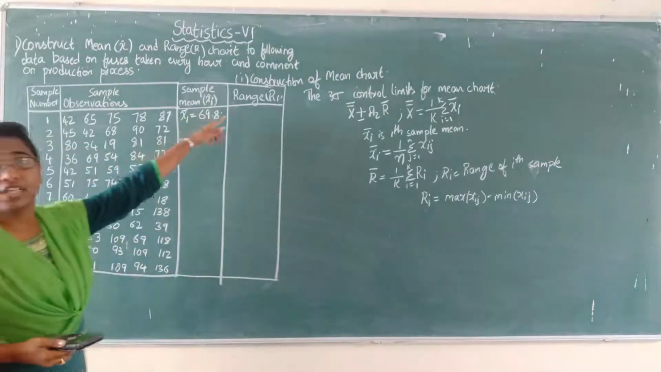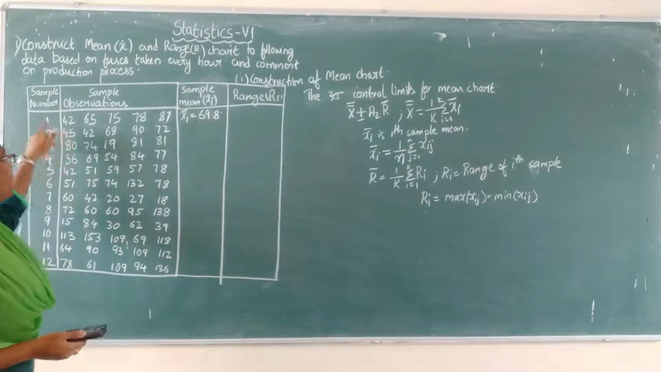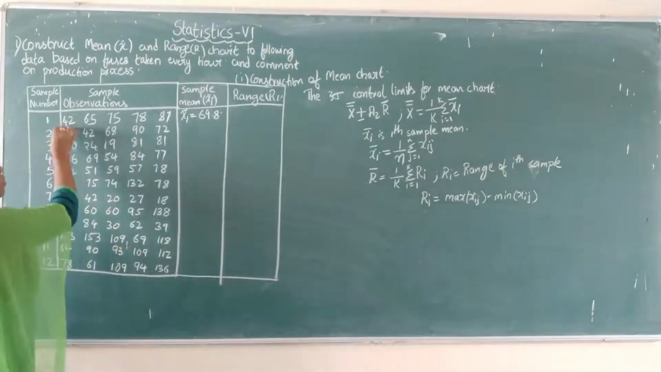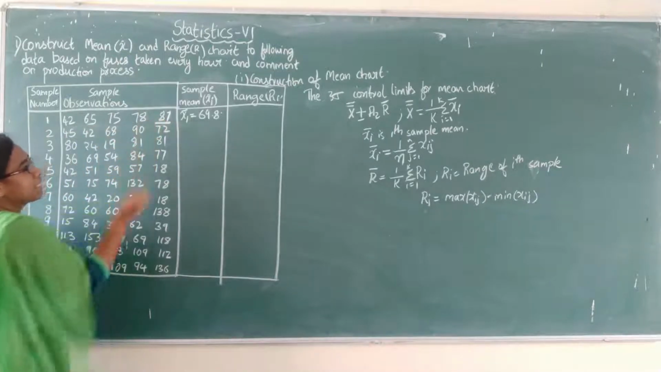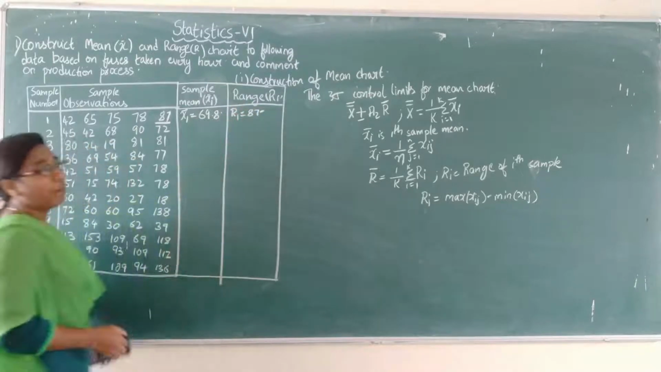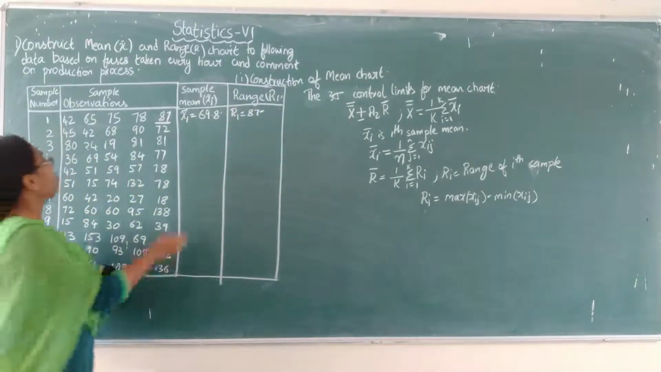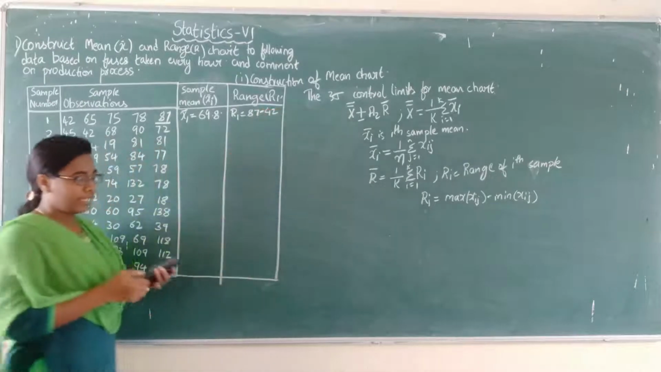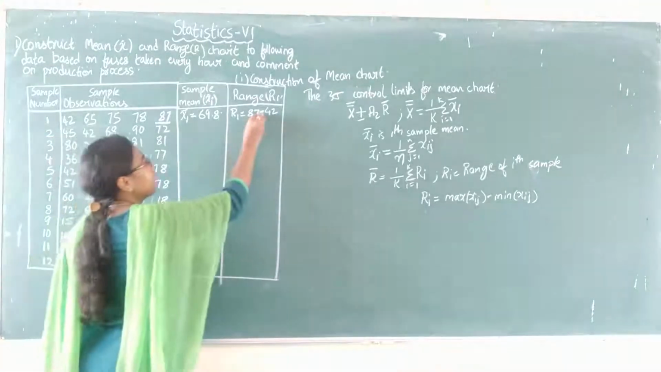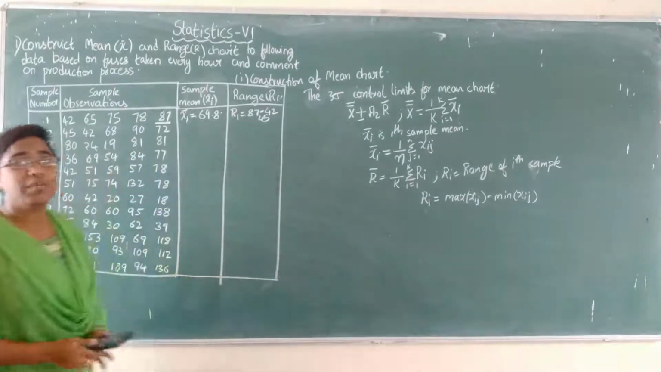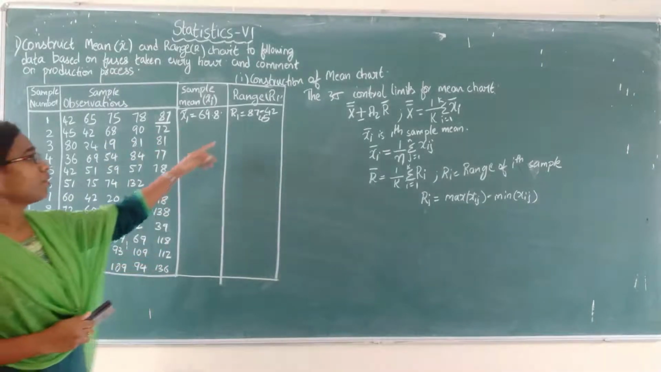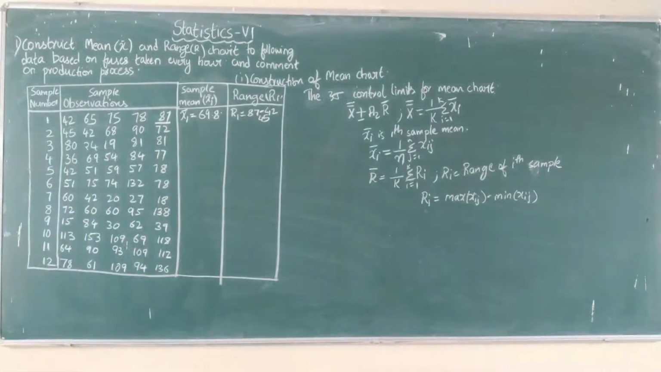Next is range. How will you find the range value? The maximum of the values in the sample minus the minimum value. If you observe here, the maximum value is 87. So first R1 equals 87 minus what is the smallest value? 42. So range is nothing but 87 minus 42. That is, the first range is 45. So similarly, you will find the mean and the range for all the observations.